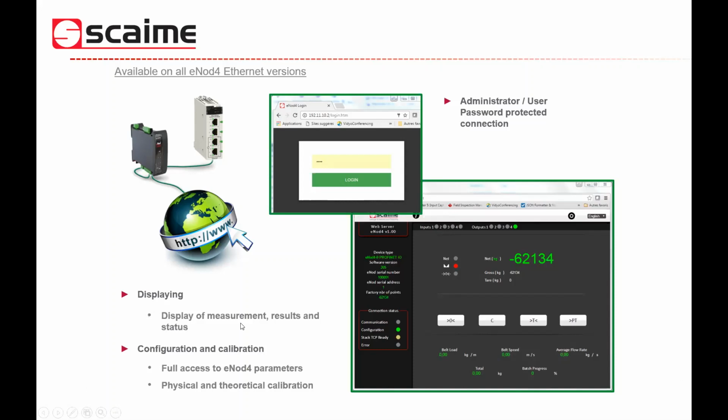Through this web server, you will be able to do exactly the same things as through the eNoteView software. You can access the same functions and the same parameters, and you can of course also use this web server for display purposes, or to perform the configuration and the calibration of the system.